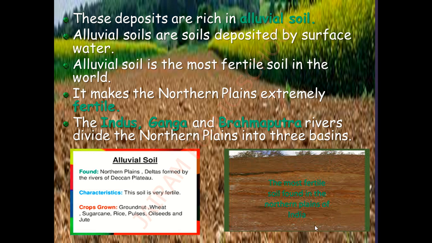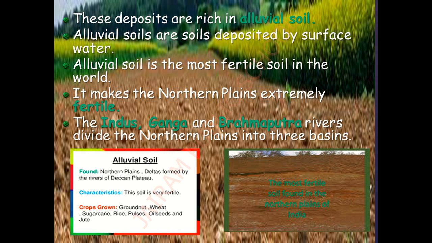So we can see what is meant by an alluvial soil. This is the color of the alluvial soil, and it is found in the northern plain area which we are seeing now, and in the delta formed by the rivers of the Deccan Plateau. This soil is very fertile, and these are the crops which can be grown in the alluvial soil: groundnut, wheat, sugarcane, rice, pulses, oil seeds and jute. These are the different crops which can be grown very well in the alluvial soil.